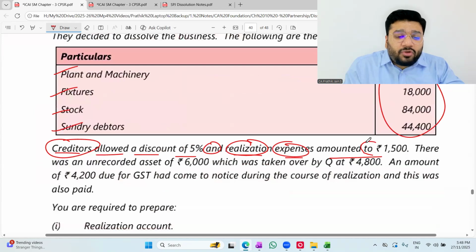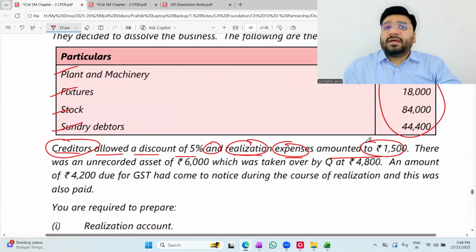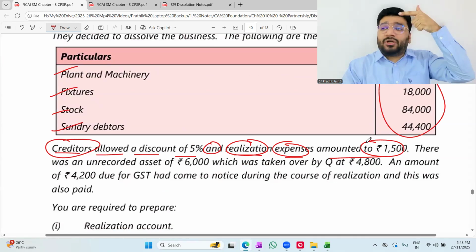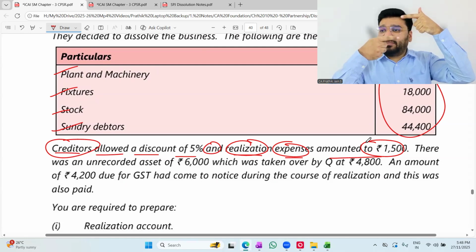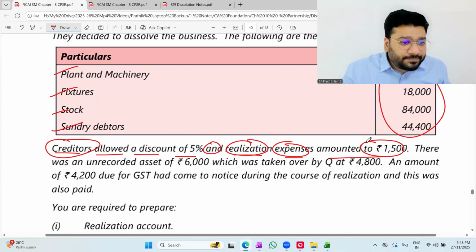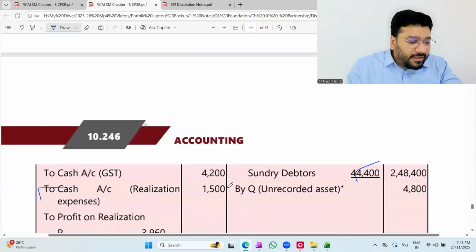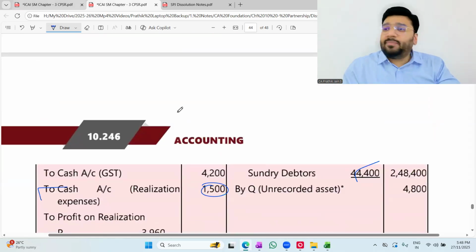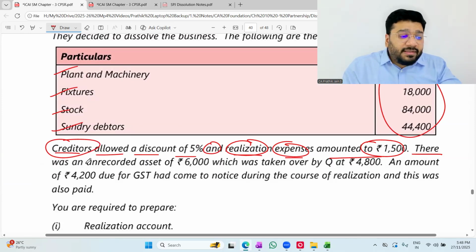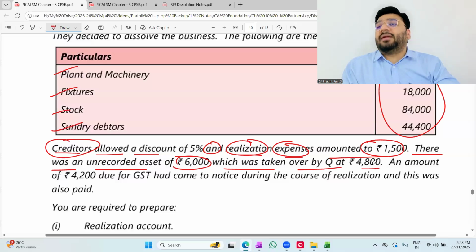Now, realization expenses amounted to 1,500. What entry? In the event of dissolution, if any expenses happen, all the expenses should be debited to the realization account. So realization account debit to cash. In realization, to cash, 1,500. Any problem? No problem. There was an unrecorded asset of 6,000 which was taken over by Q at 4,800.